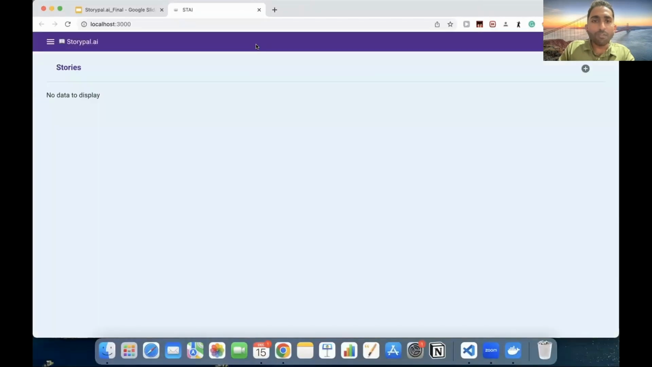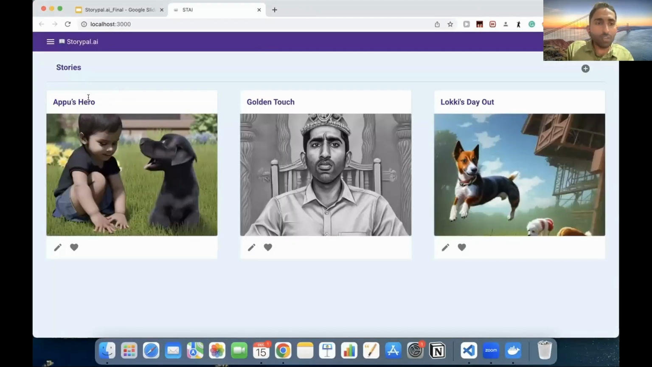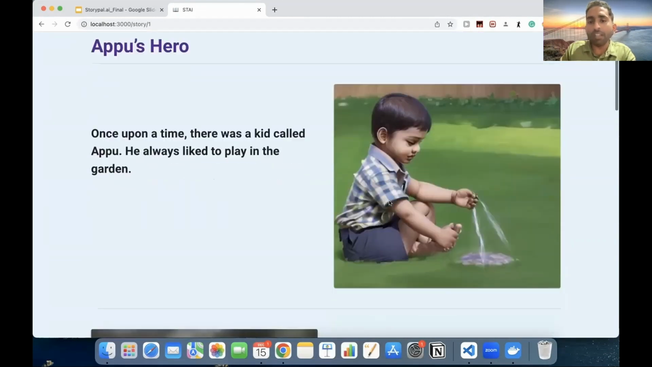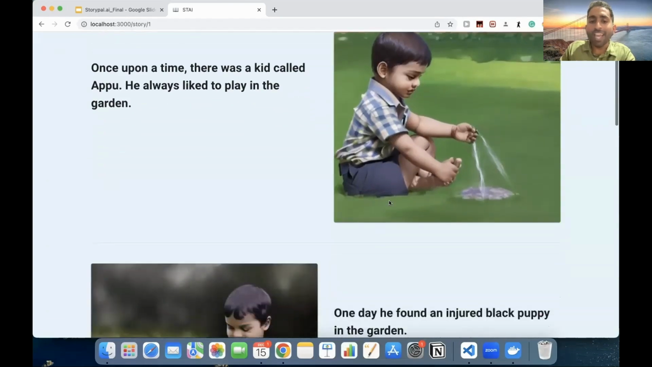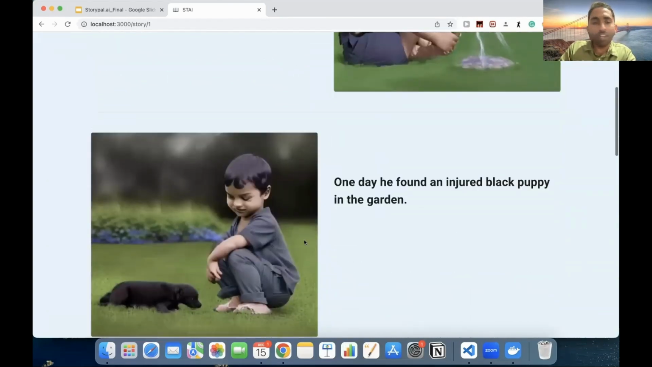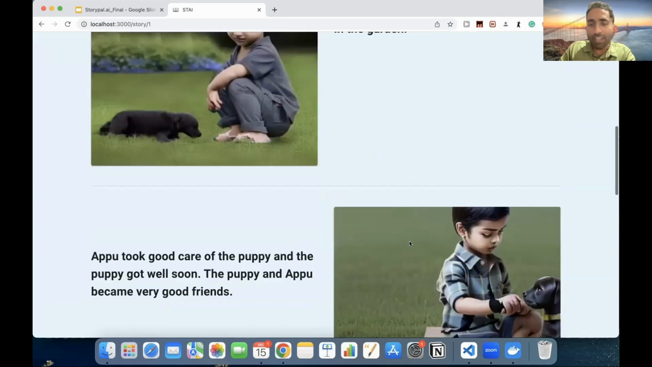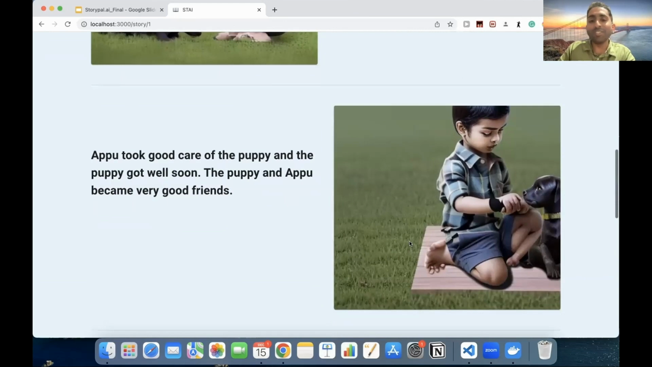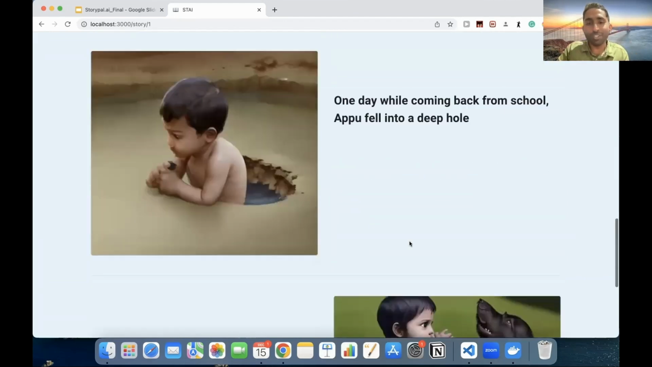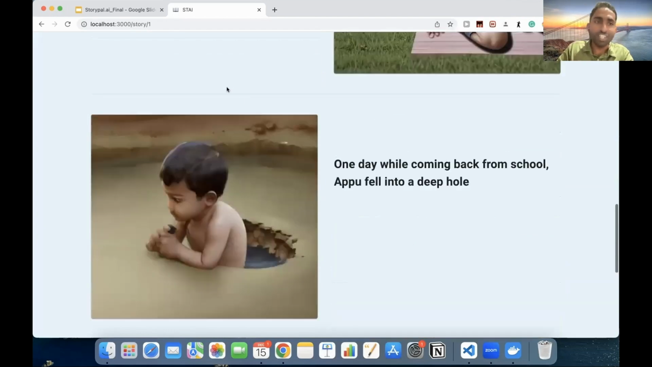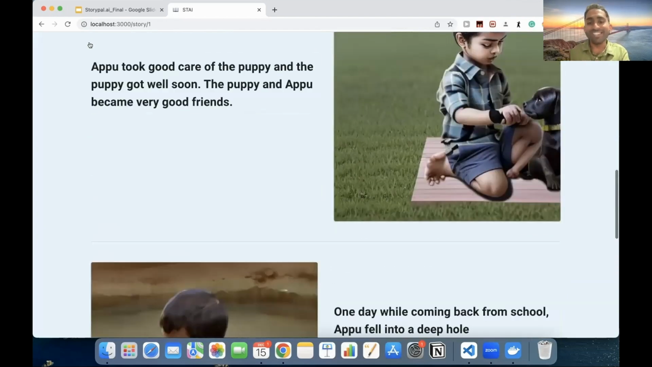So let's look at the story that we have gone through now. This is the story that I've shown you earlier, where Appu is playing in the garden, and then one day finds an injured black puppy, and Appu became very good friends with the black puppy. And then Appu one day fell into a deep hole, and as you guessed it, the black puppy came to his rescue.